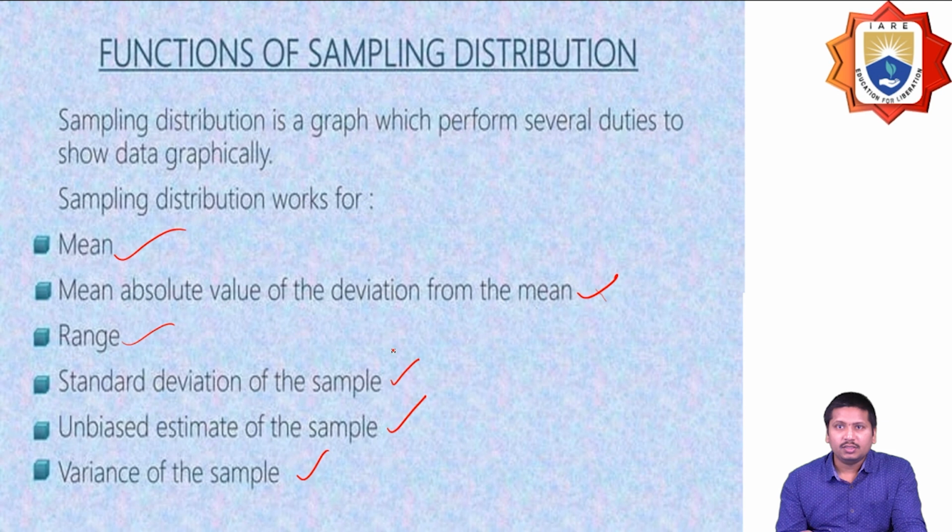So like this, the sampling distribution should be a graph which is going to perform several duties to show the data graphically, and mainly the standard sampling distribution works for mean absolute value, range, standard deviation, and variance.